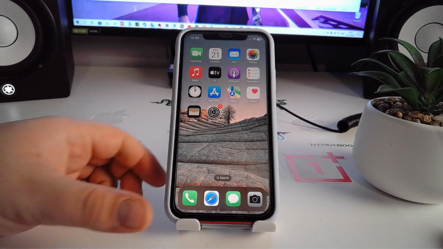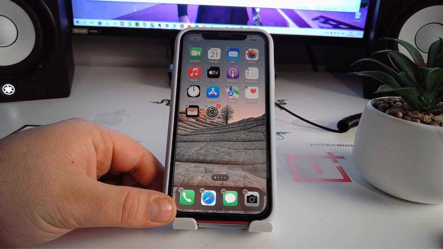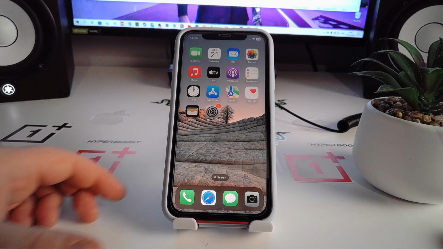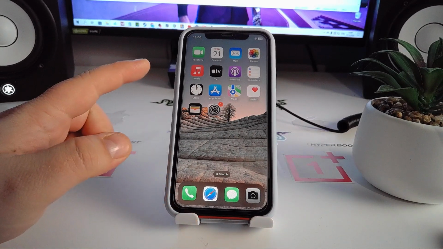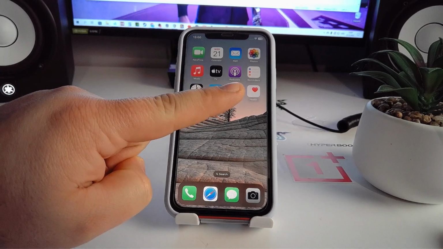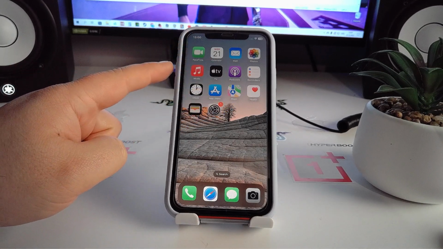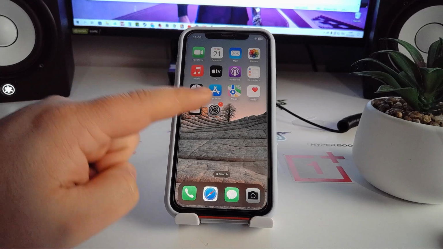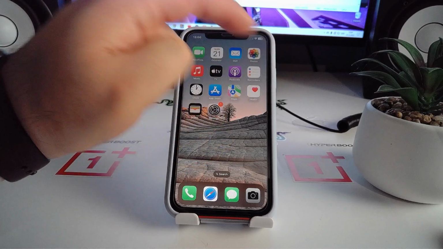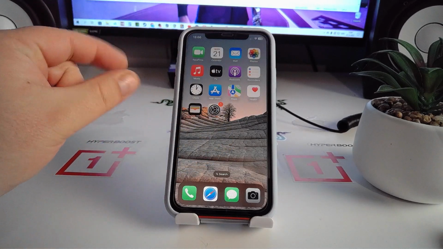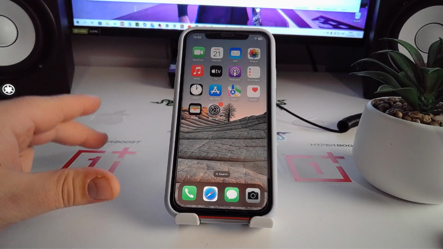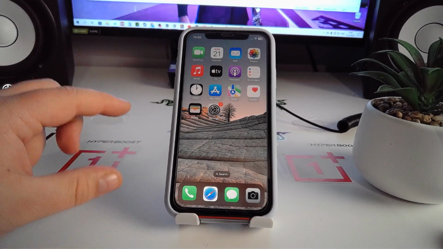So now I show you way number 3 how to fix this problem. Okay, press and hold two buttons, turn off and volume down. Press and hold, yeah, and wait 2 or 3 seconds and you see.